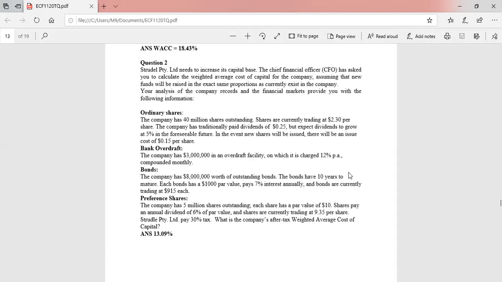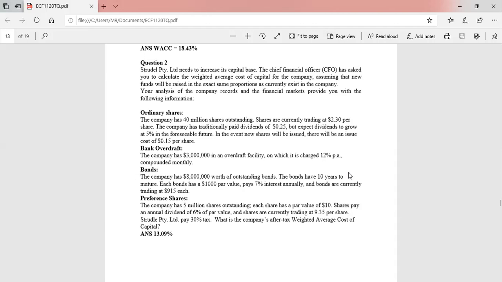So they are going to raise new capital exactly in the same proportions, which means, for example, if in the previous capital structure equity was 50%, of the new funds also, there will be 50% equity coming in. In other words, the existing proportions are not going to change. If equity was 50% in the existing capital structure, in the new funds raised also equity will be 50%. So something like that.